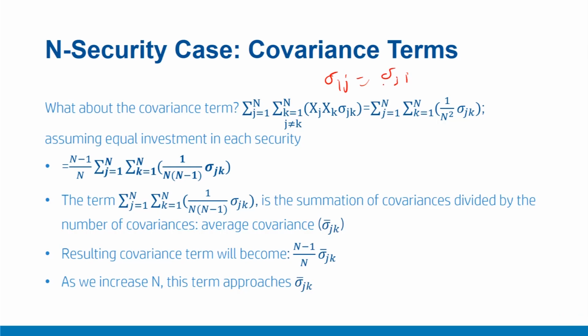Therefore, if we present the covariance terms like this, that is summation j equal to 1 to n, summation k equal to 1 to n, xj xk sigma jk, which is equal to ultimately summation j equal to 1 to n, k equal to 1 to n, into 1 upon n square sigma jk.